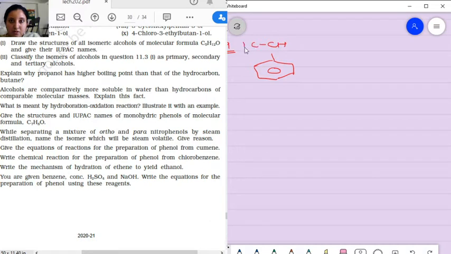CH. This is the cumene. Cumene is also called isopropyl benzene. Now cumene undergoes oxidation.